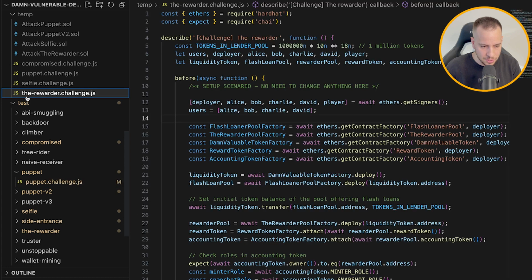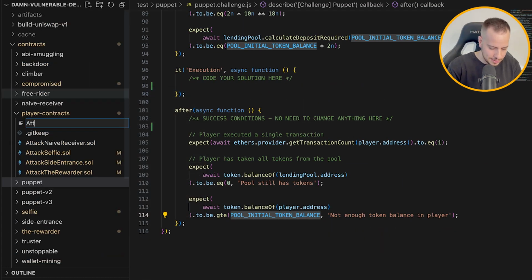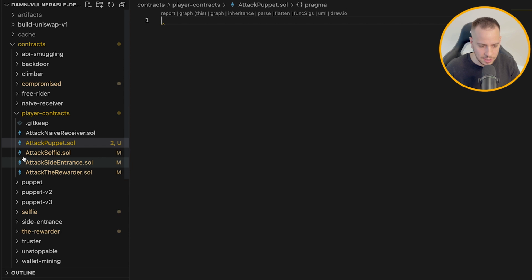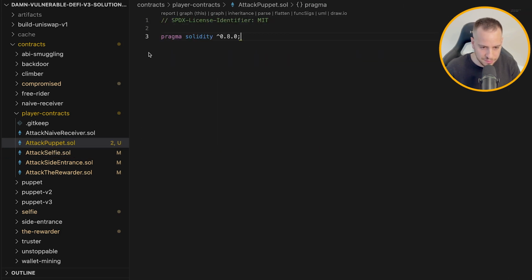First, we're going to create a new smart contract. So under player contracts, I'm going to create a new contract, attackpuppet.sol. This is going to be our malicious smart contract. Let's just copy these few lines of code, the Solidity version, and let's define a new contract. I will call it attack puppet, right? So this will be our contract.